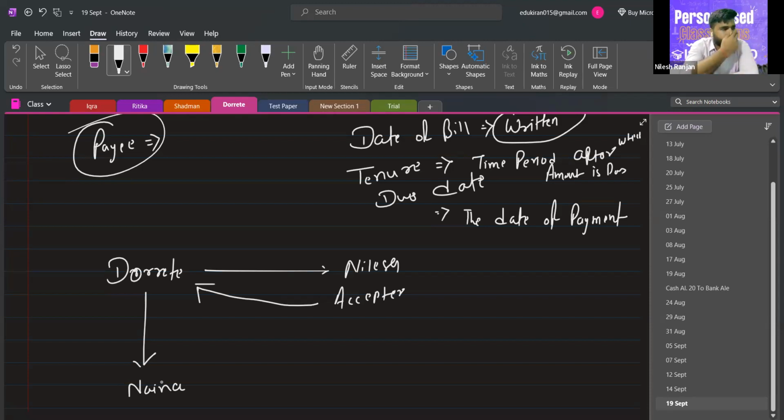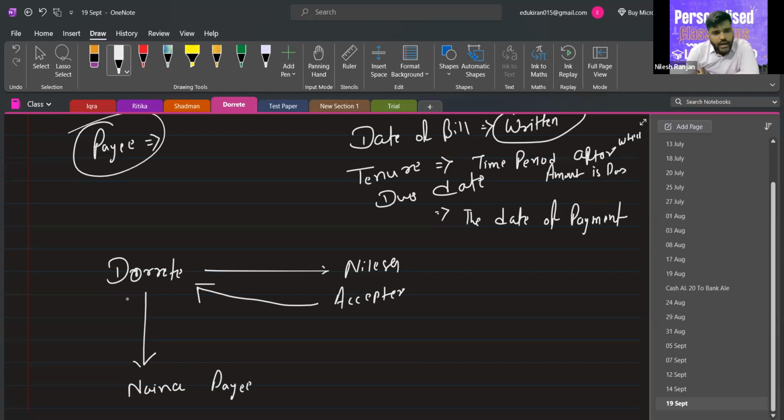So the person who will receive the money from the drawee is called the payee. Who will receive the money? Naina. So Naina is the payee.